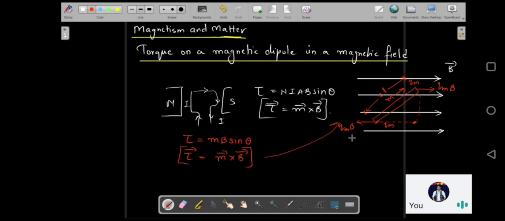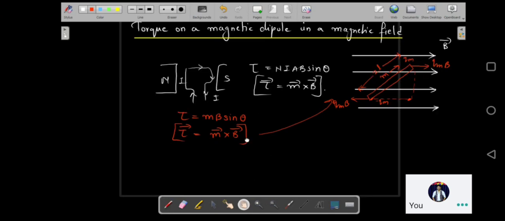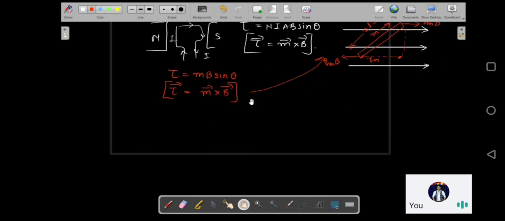Same as the current carrying coil placed in a uniform magnetic field. What will be the direction of torque? The direction of the torque is given by the right hand screw rule. I'll draw the figure and show you. So basically this is your magnetic field, and this is your torque. Take your right hand and curl your fingers from the first vector to the second vector. Sorry, this is your M.